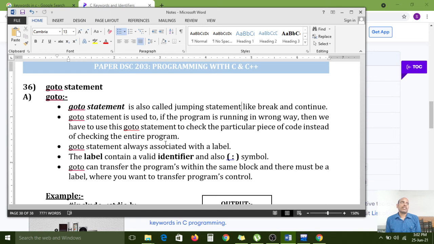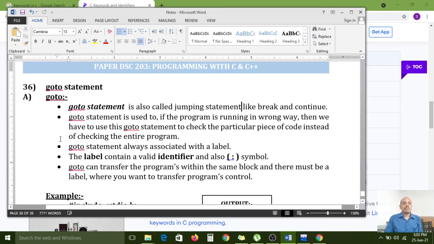If you want to correct that or test that program, instead of checking 1000 lines, if you want to check only that part of the code, for that we can use the goto statement, for testing purposes. Here the definition is: the goto statement is used when the program is running in the wrong way, to check a particular piece of code instead of checking the entire code.